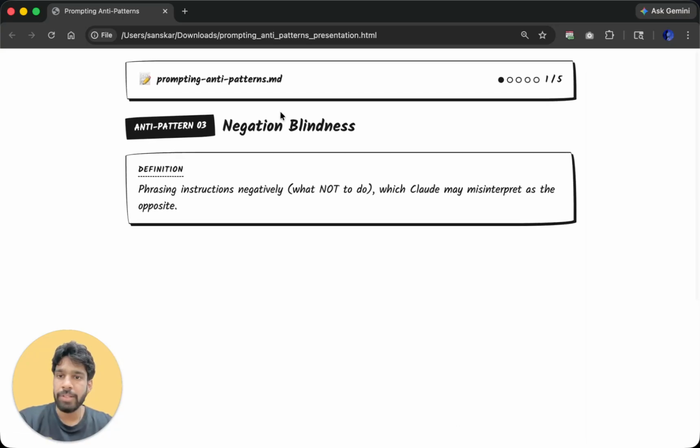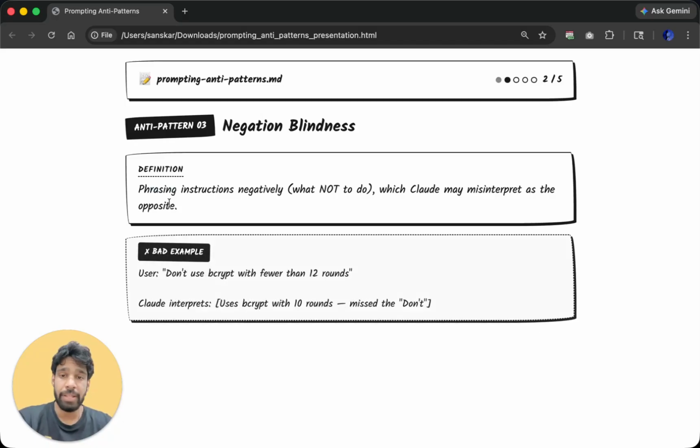And the third one is negation blindness. If I say "don't pick red", instantly red comes to your mind. "Don't imagine an elephant." Of course an elephant comes to your mind. A similar thing happens with Claude, not exactly similar, but you got my point.